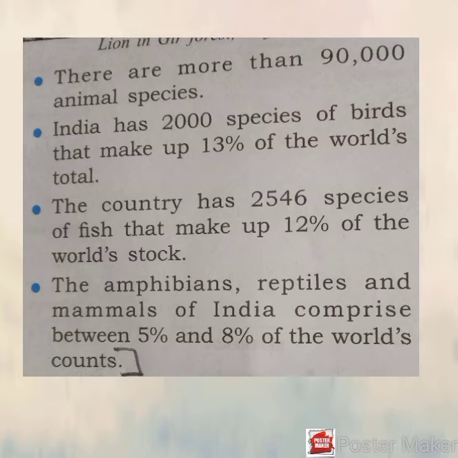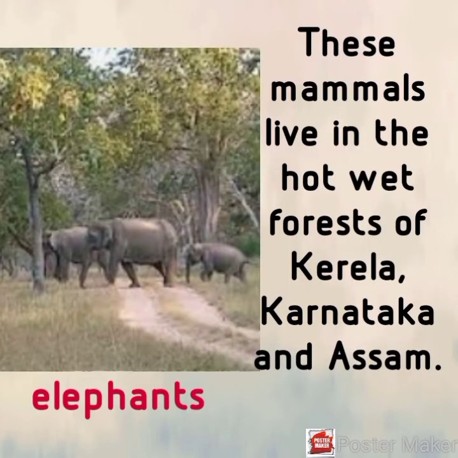The country has 2,546 species of fish that make up 12% of the world's stock. The amphibians, reptiles, and mammals of India comprise between 5% and 8% of the world's counts. Elephants are huge yet majestic land creatures.